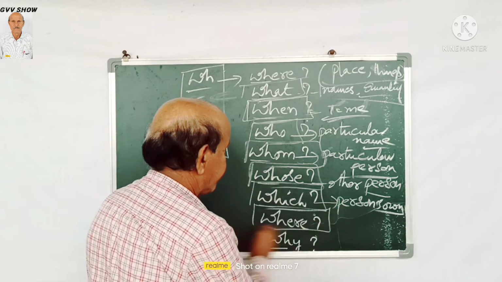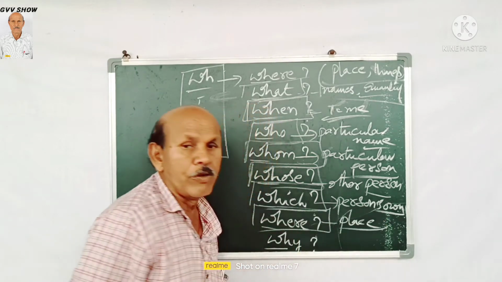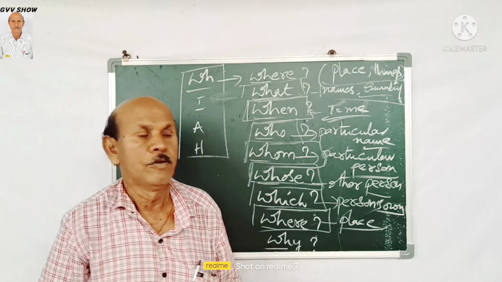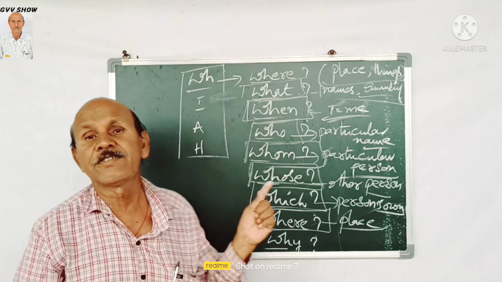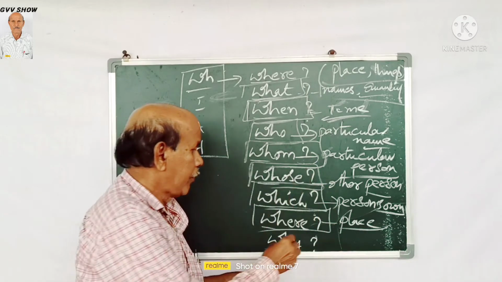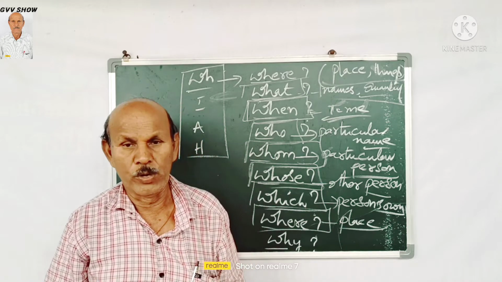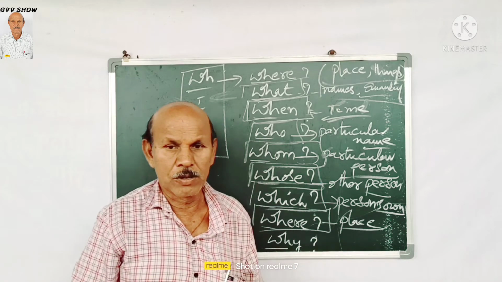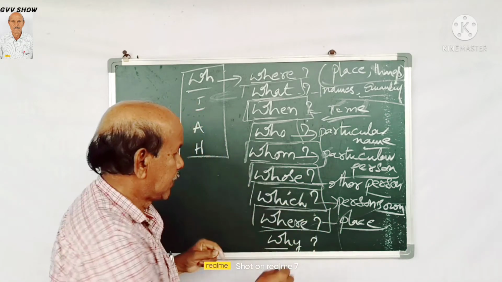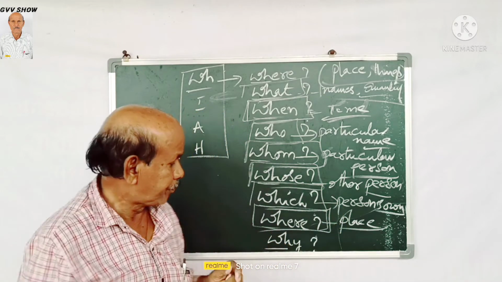Then where. Where means place, a particular place. Where did you go? Where are you going now? These are particular places we are saying, which is going to reach that place. That is called where. Where means particularly place. So just now I said, where are you going? Where is your book? Where is your pen? Where is your bag? All these questions relate to where. That means simply where means showing place.